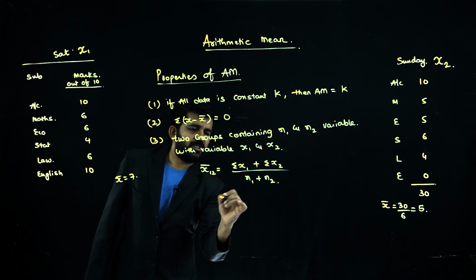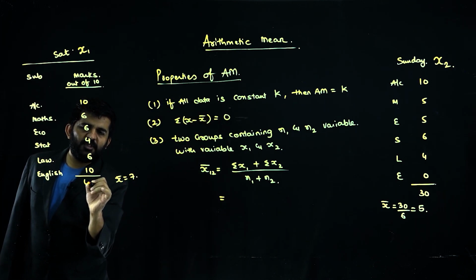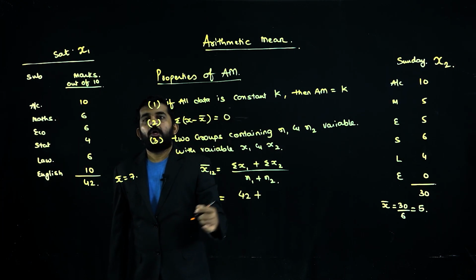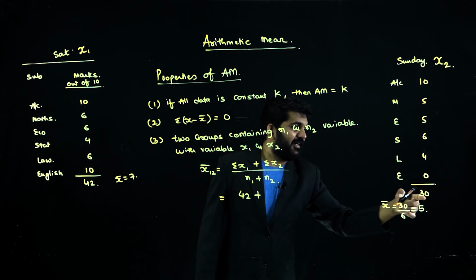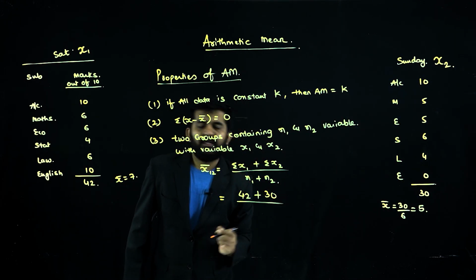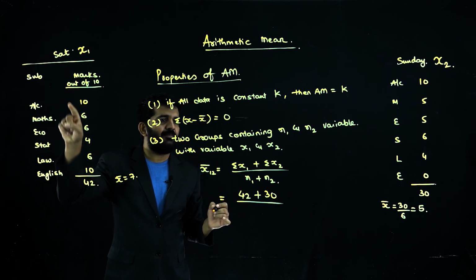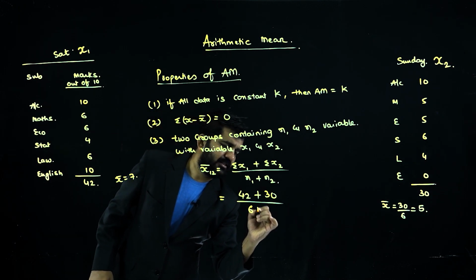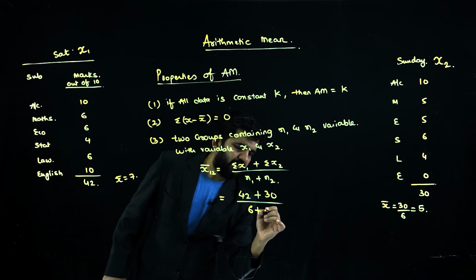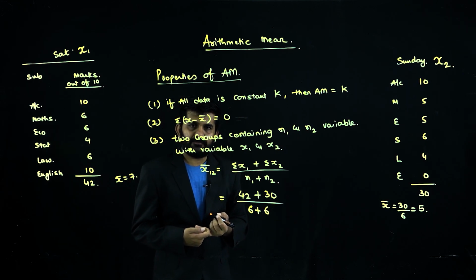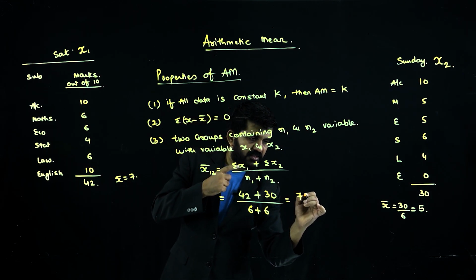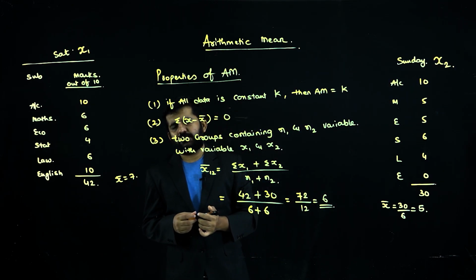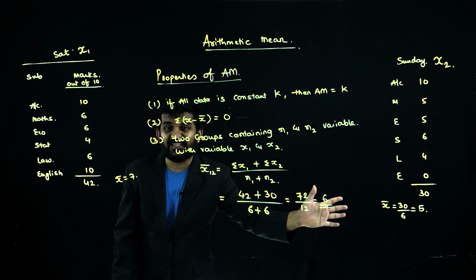Then what is sigma x1? What was the total of this? 42. It is 42 plus the total of the second test, 30, divided by the number of variables in test 1, which is 1, 2, 3, 4, 5, 6, plus the number of variables in test 2, which is also 6. So 12. This is 72 divided by 12. The answer is 6.